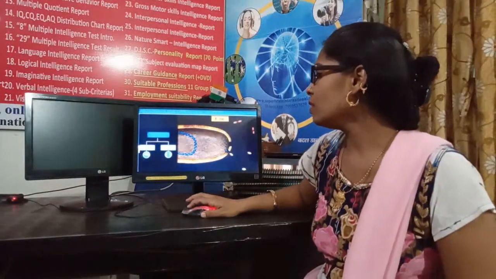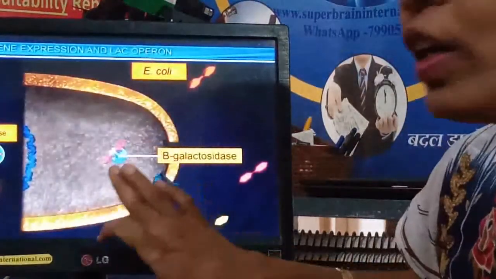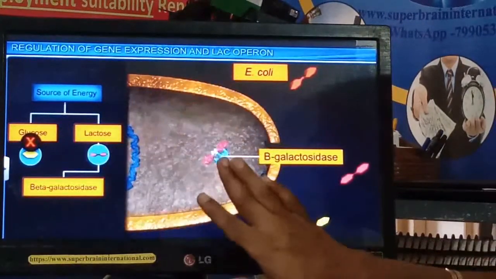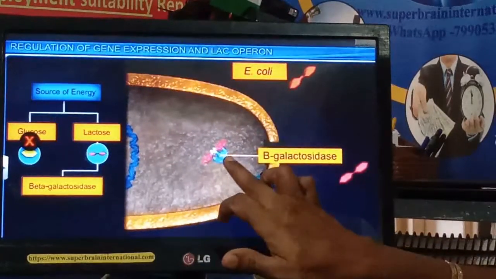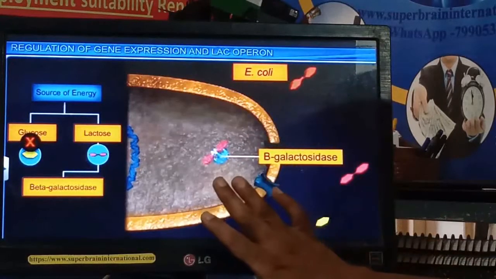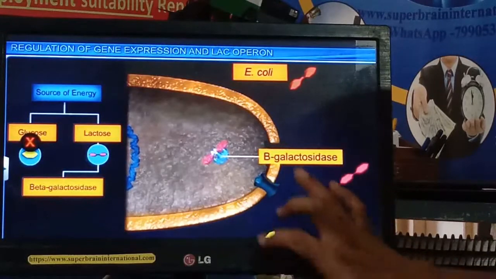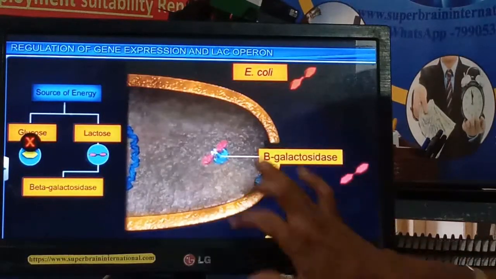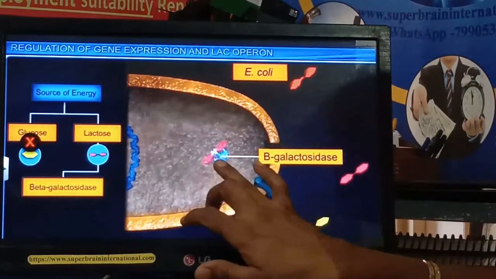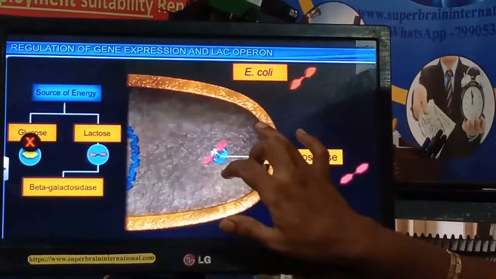Then this lactose will enter the cell, but lactose cannot be used as it is for obtaining energy in E. coli. So it needs to be digested. To digest this lactose, an enzyme is required. The name of that enzyme is beta galactosidase. This enzyme needs to be prepared by E. coli. When this enzyme is prepared, the lactose will be digested into glucose and galactose.